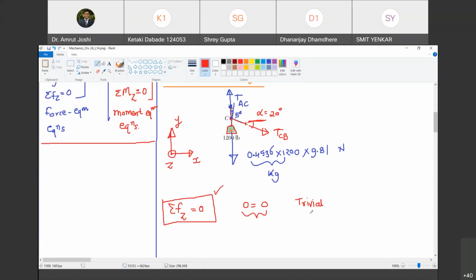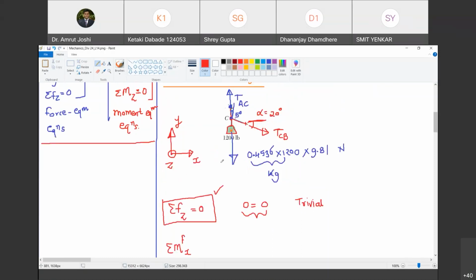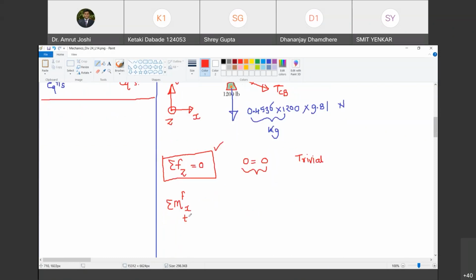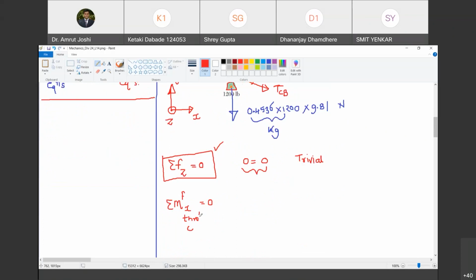Yes, sir. Okay. Now let us apply the equation: summation of moments of all the forces about the x-axis passing through C, under consideration, is 0. Now tell me, if the lines of action of all the forces are passing through C, will it produce any moment about C? No, sir. As the lines of action of all the forces pass through C, none of the forces produces any moment about C. So it will not produce any moment about the x-axis passing through C. Do you agree with me?